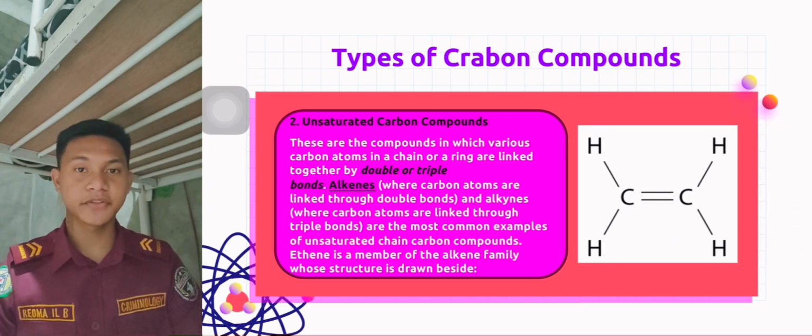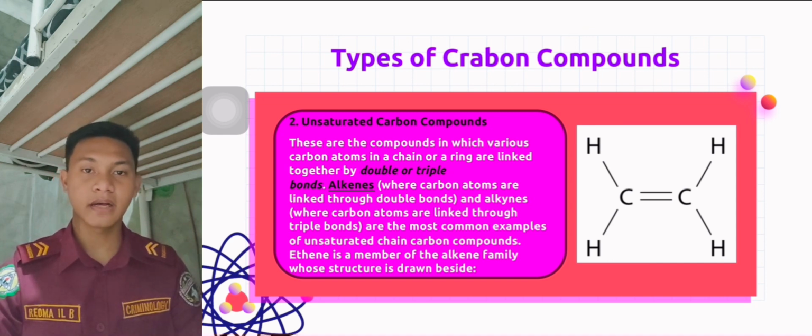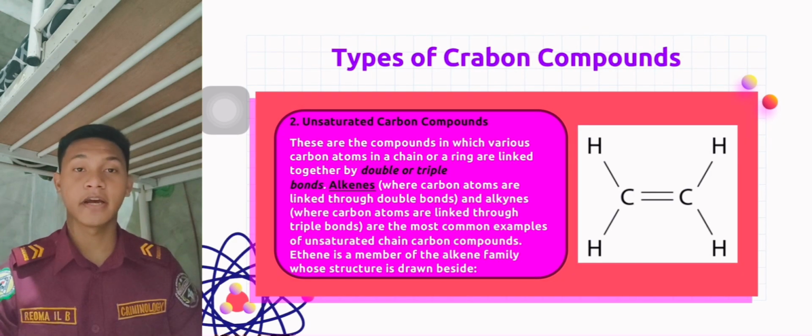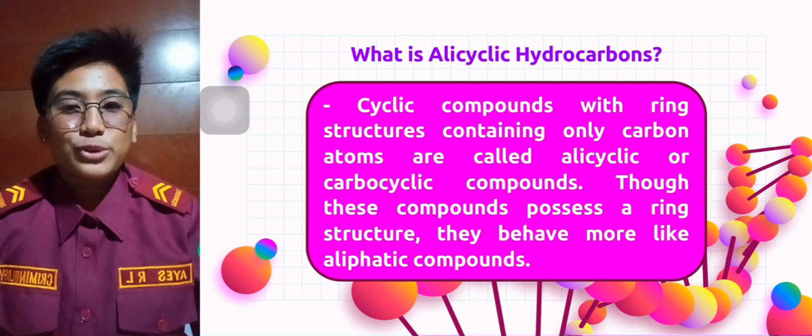Number 2 is unsaturated carbon compounds, which are compounds that are double or triple bonded, like alkenes and alkynes. Alkenes are a family of hydrocarbons, which are compounds containing carbon and hydrogen only. They contain a carbon-carbon double bond. Alkynes are organic molecules made of the functional group carbon-carbon triple bond, and these are unsaturated hydrocarbons.